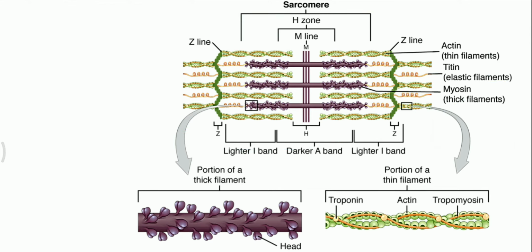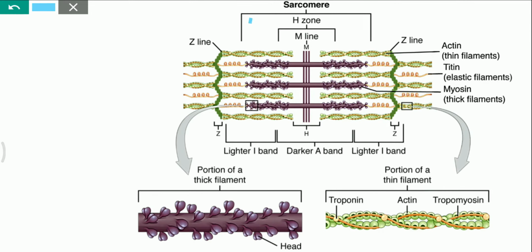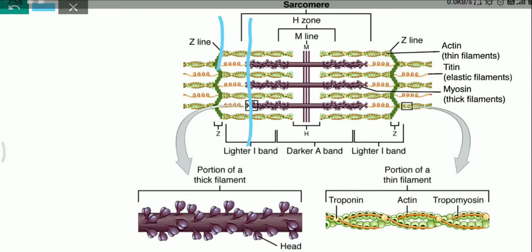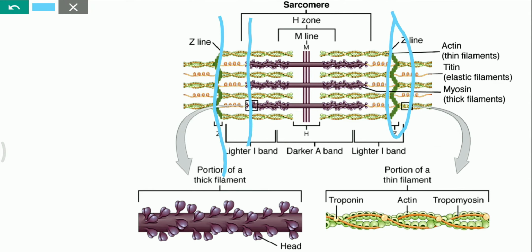Coming to the zones and bands of the sarcomere. In the I band, we can see only actin filaments. Where we see only actin filaments is called the lighter I band. So this is the I band, and this green colored one is the Z disc.